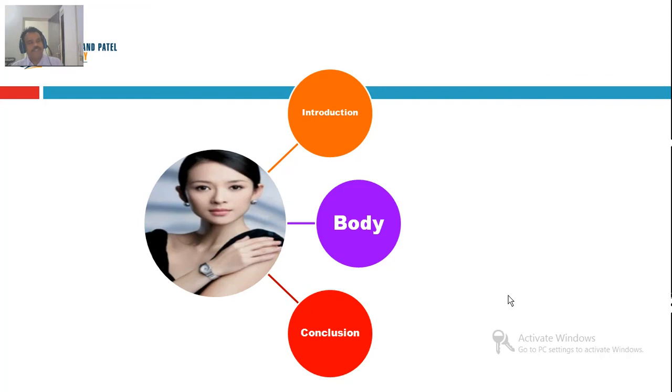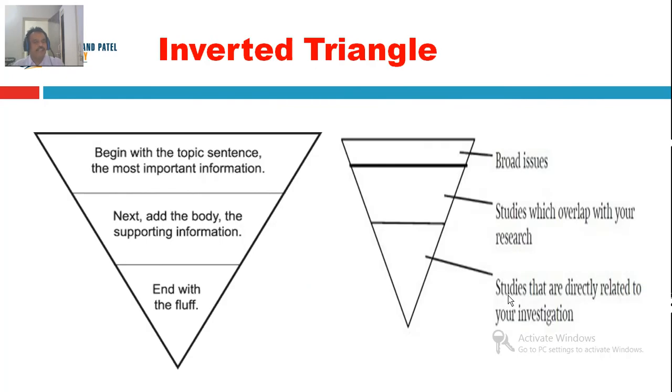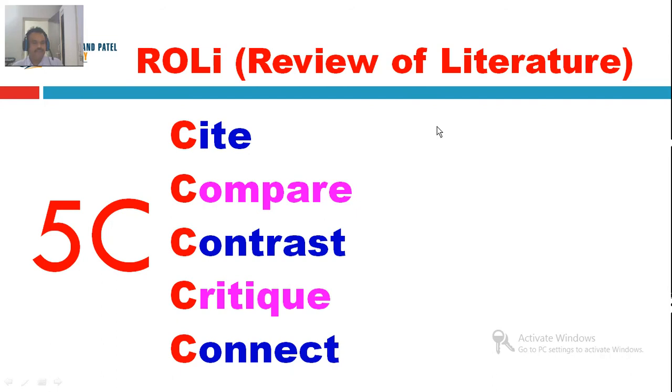Now the same concept can be put into an inverted triangle. That means start in a bigger way, that's a broad issue, and then narrow down to the specifics. You can use this important memory trick, that is 5C, for every review of literature that you are going to use for your research purpose. Look at this 5C: cite, compare, contrast, critique, and connect.